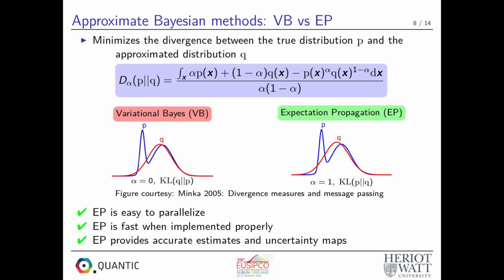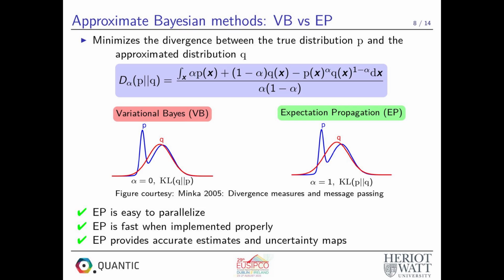In this slide, we compare the different approximate Bayesian methods that can be used to replace the intractable probability distribution involved in the E step of the EM algorithm. We mainly compare the variational Bayes algorithm that is widely used in the literature and the expectation propagation algorithm that is adopted in this work.